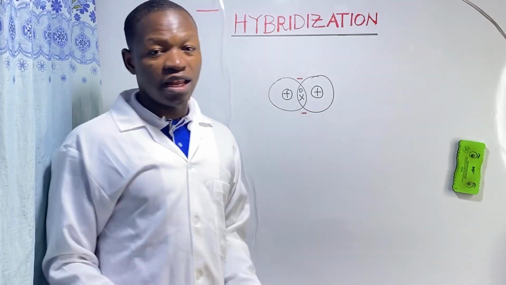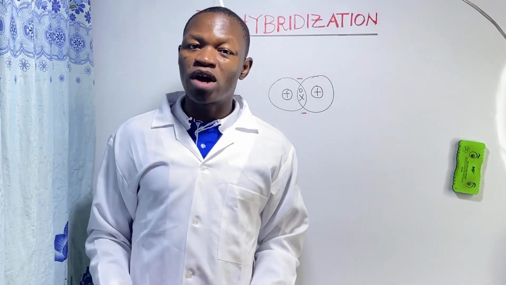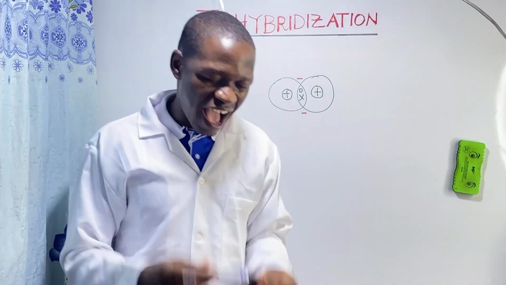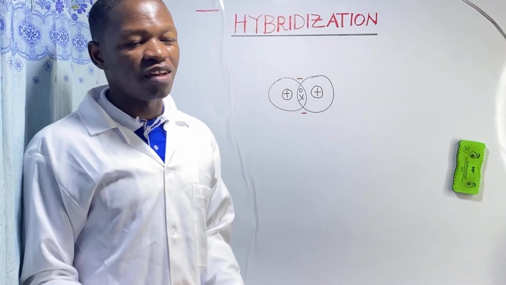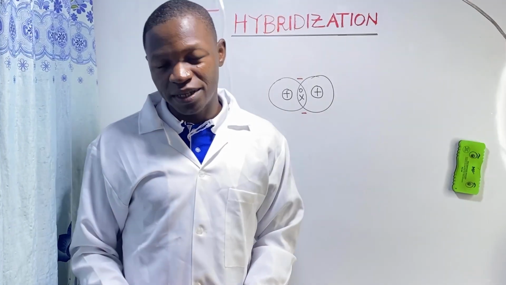And as we earlier said, covalent bonds are formed by the process of hybridization. So let's go ahead. What is hybridization?